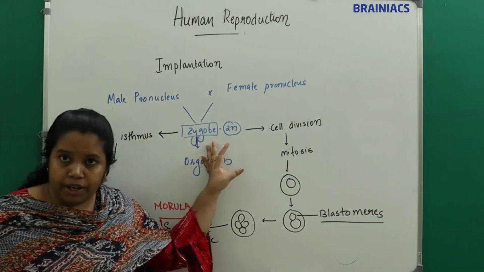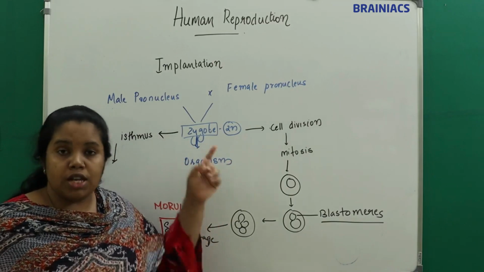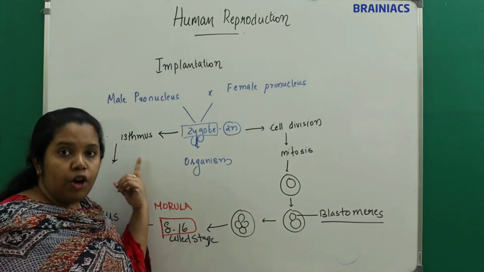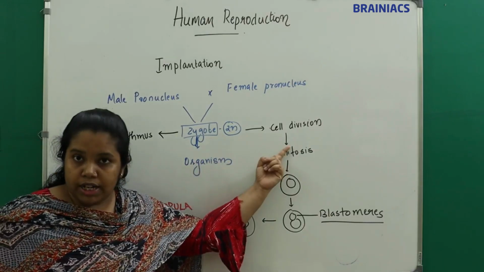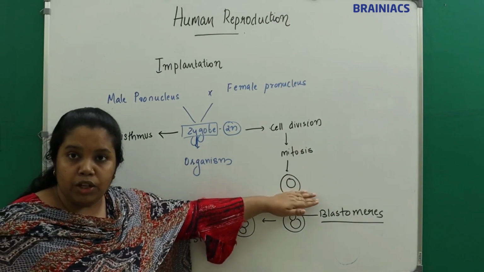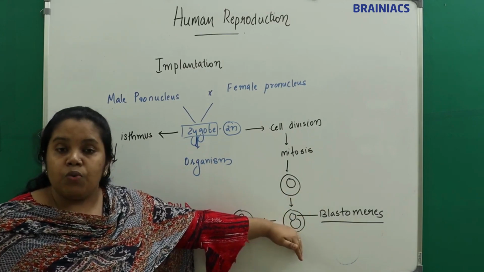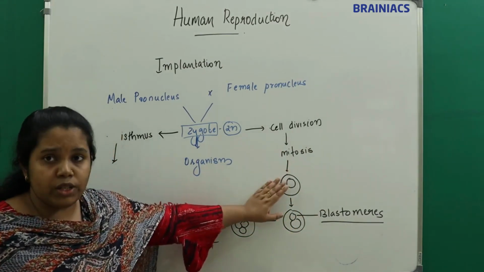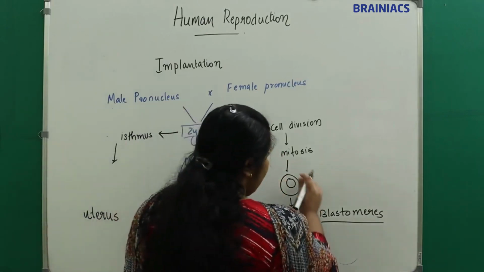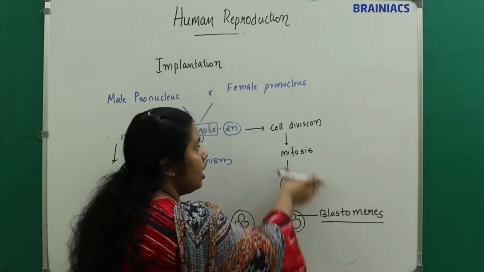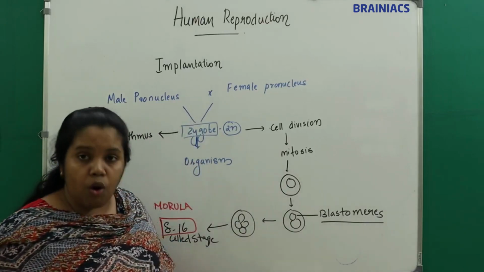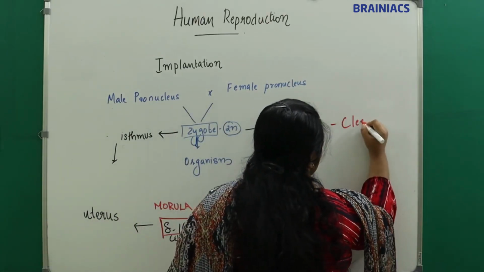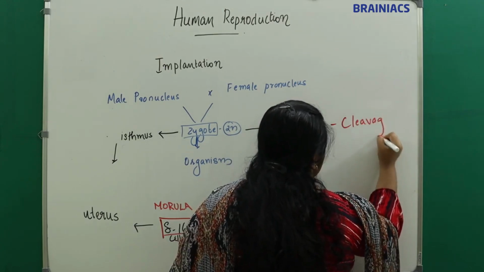So what happened? The zygote formed will undergo two processes. One, it will start moving towards the isthmus of the fallopian tube. Second, it will undergo cell division, which is mitotic cell division. The single-celled zygote will form a double-cell stage, and that process is called what? This process where the cell division of the zygote occurs is called cleavage.